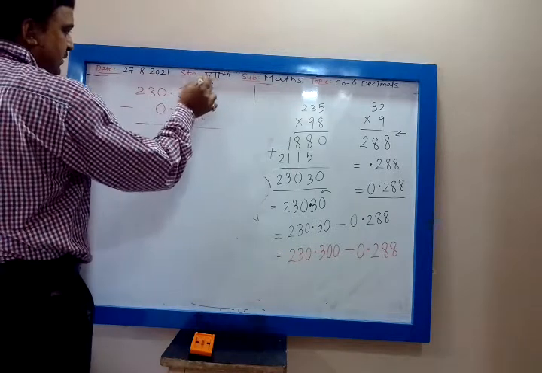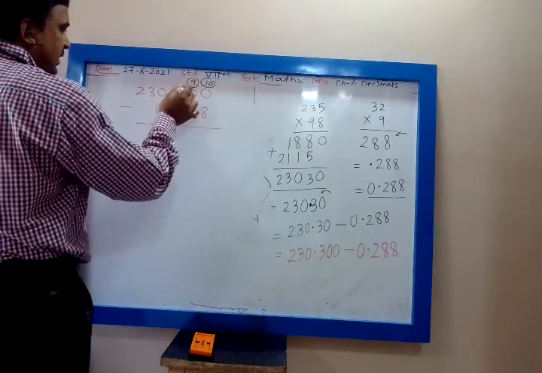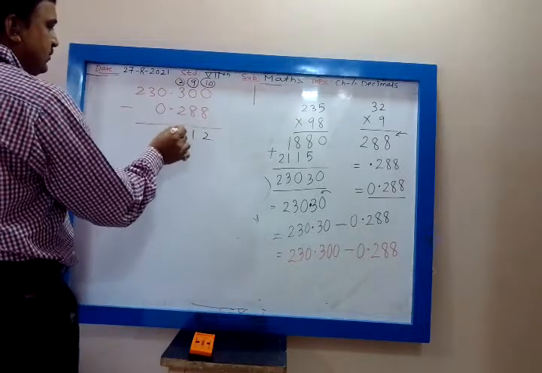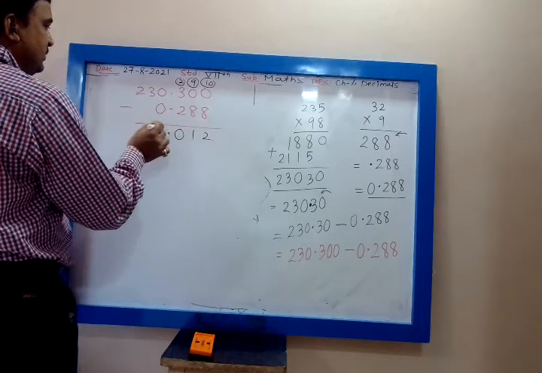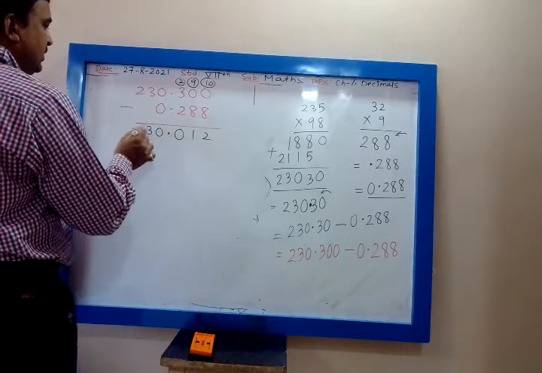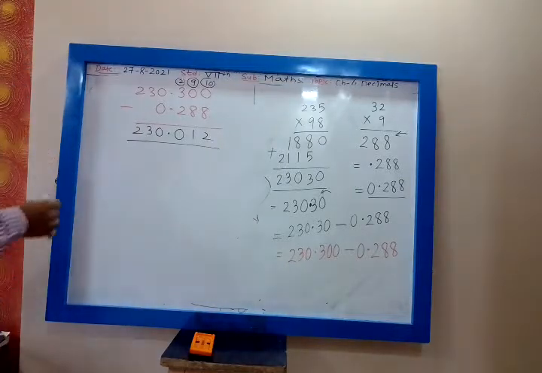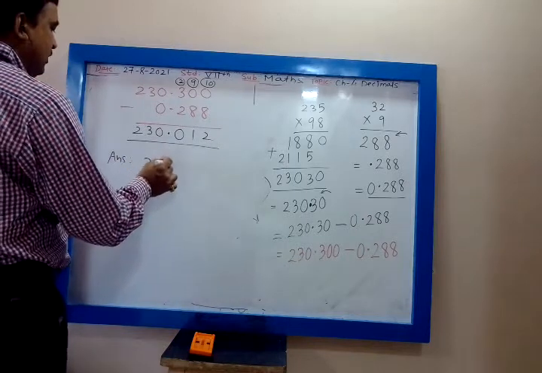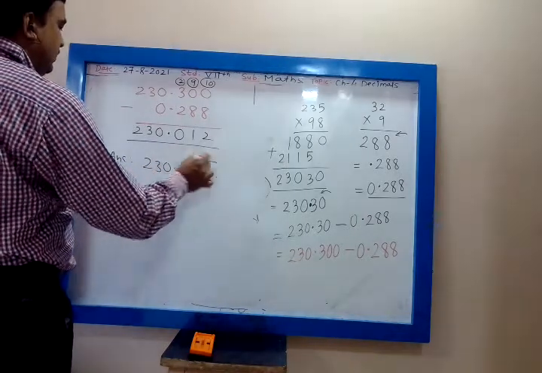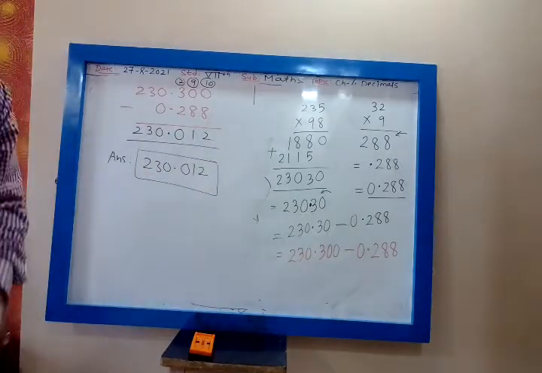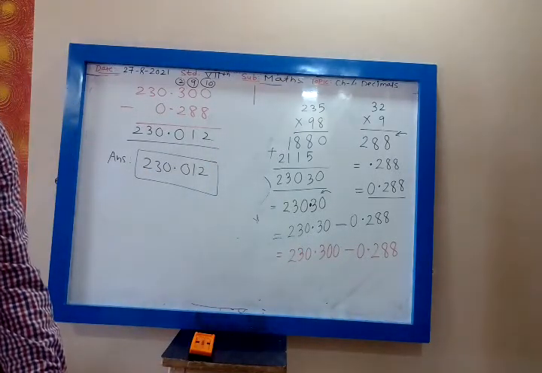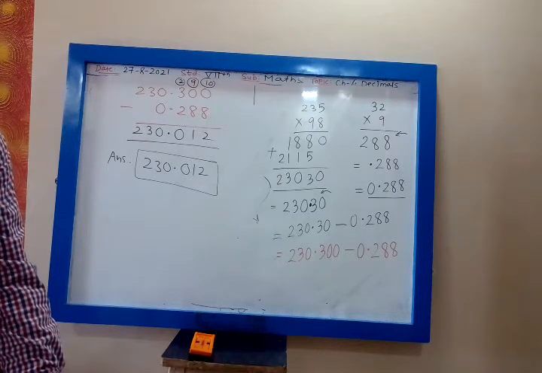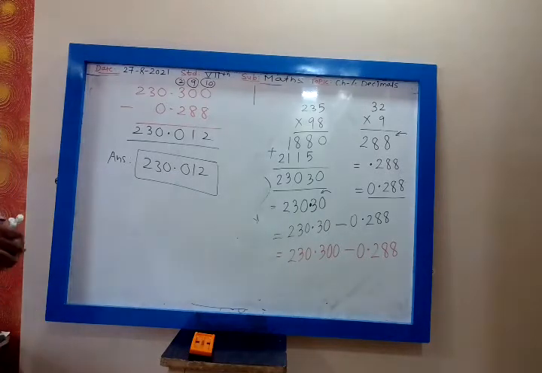0 will become 10. 0 will become 9, 3 will become 2, 10 minus 8 is 2, 9 minus 8 is 1, 2 minus 2 is 0, 0 minus 0, 0, then 3. 230.012. What is the answer? Yes, the answer is 230.012. What answer did all of you get? 230.012. Yes.